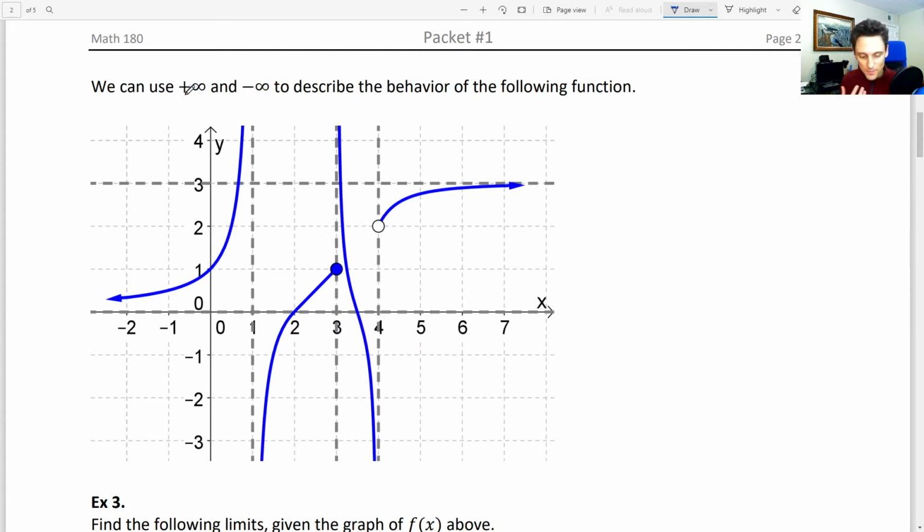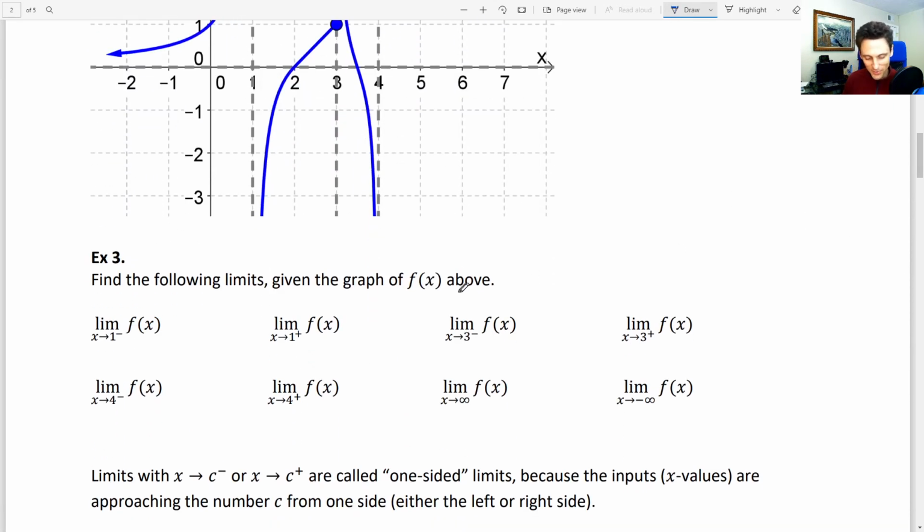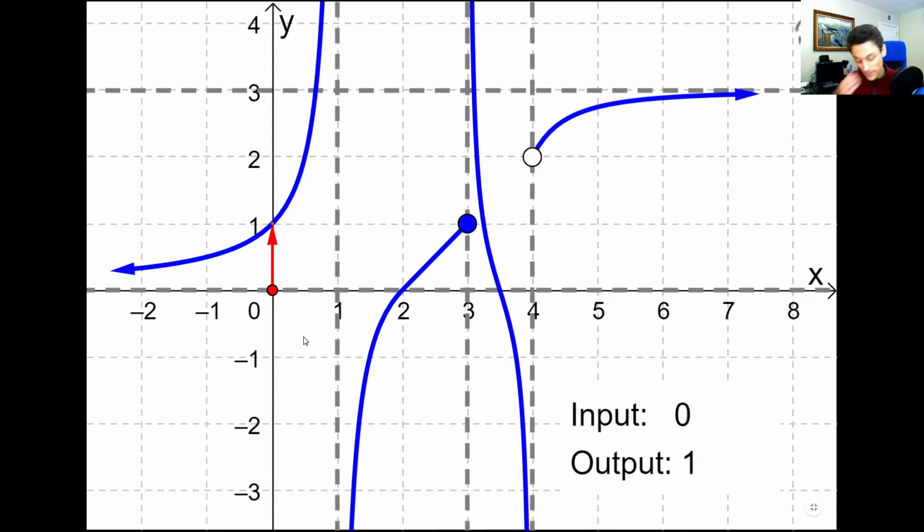So we can use positive infinity and negative infinity to help describe what's going on with this given function below. And I should mention that this goes with example 3. So here are the limits that we're going to try to find. The limit as x approaches 1 from the left, and the limit as x approaches 1 from the right. Let's start with those two. So we'll head over to a bigger version of our graph, and one that we can play around with.